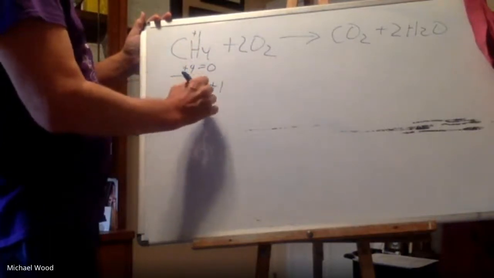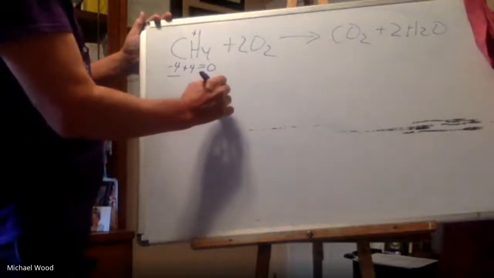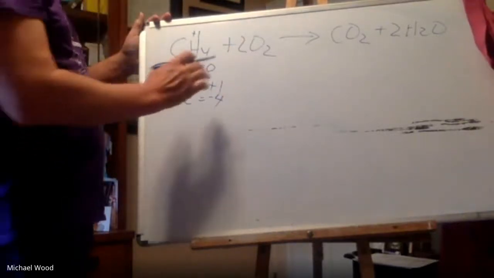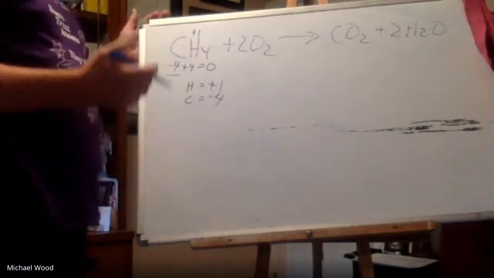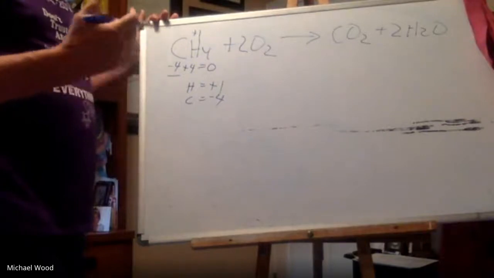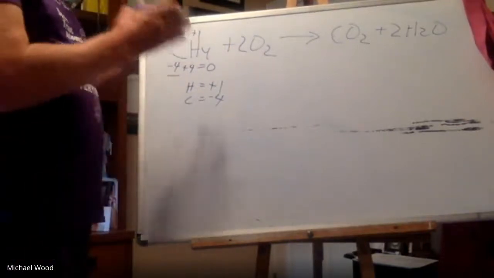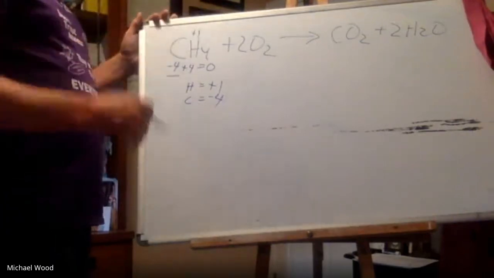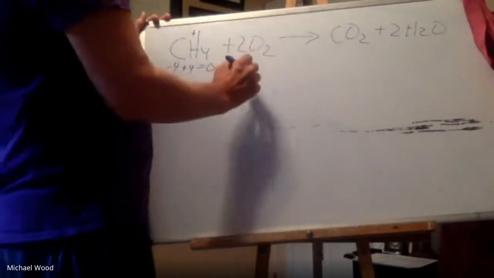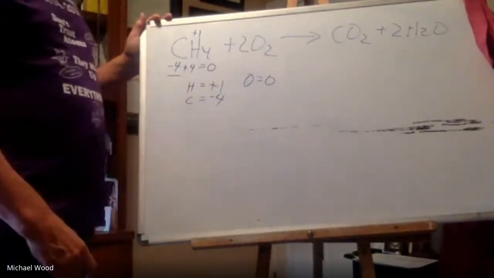So I call this a fill in the blank. So then carbon would have to be a negative 4. So there's the oxidation numbers for hydrogen and carbon. Now here, you remember, in a compound or an ion, oxygen is always negative 2, unless it's a peroxide. But here, go back to the first rule, whenever something is by itself, its oxidation number equals its charge. Well, this has no charge, so then O for oxygen would be 0.